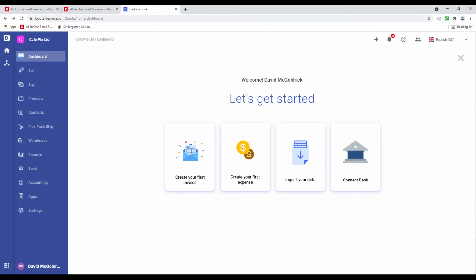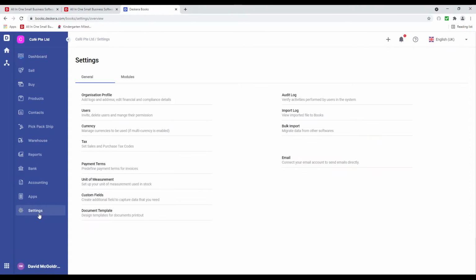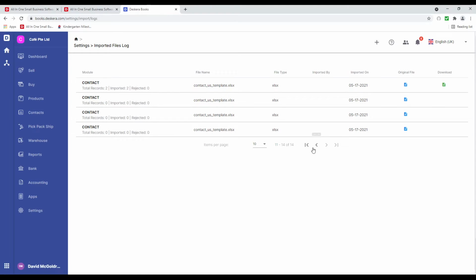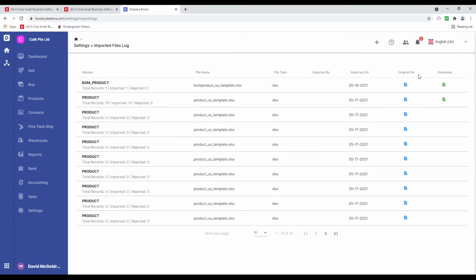Now let's view the import log. So let's click on settings, and let's click on import log here. So this is where you can see all your imported products, your imported files like your products, your bill of materials, my contacts, and I can see the original file here, or I can download the imported file. If you have any issues, there will be a red file here where you can download and see what you